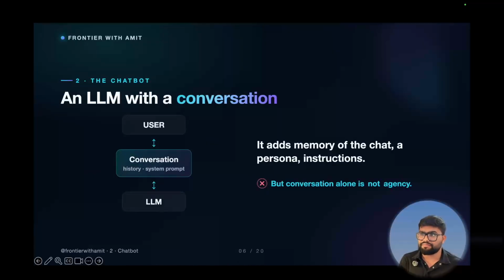Take that same LLM and now put it in a conversation. Now it remembers what you said earlier. It follows a set of instructions and it feels like you are talking to someone. That's useful, right? But it's also where people get fooled. Smooth conversation feels smart, so we call it an agent, but it is not an agent. Talking is not doing, it just answers you. It does not go off, do a task and come back with the result.